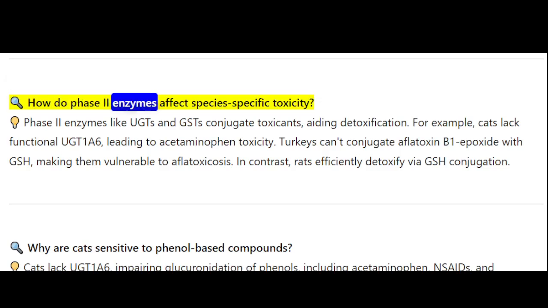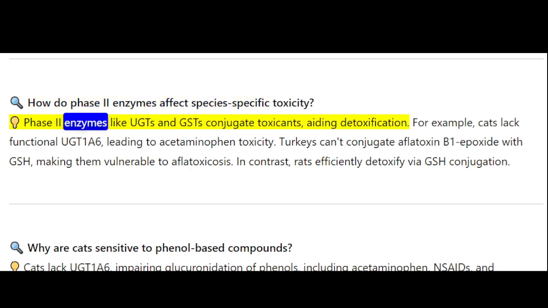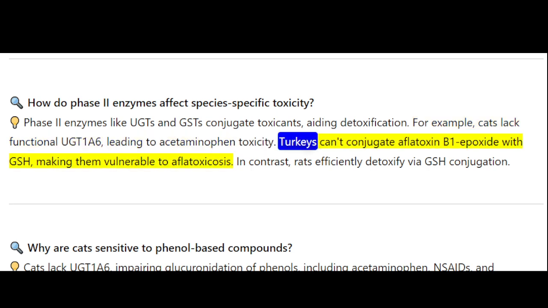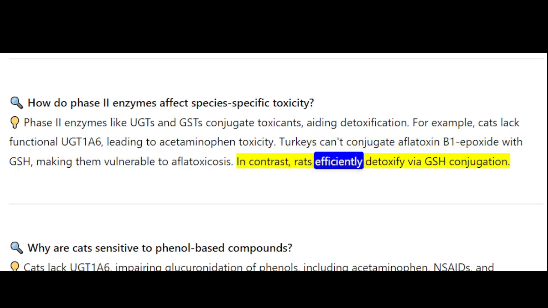How do phase II enzymes affect species-specific toxicity? Phase II enzymes like UGTs and GSTs conjugate toxicants, aiding detoxification. For example, cats lack functional UGT1A6, leading to acetaminophen toxicity. Turkeys can't conjugate aflatoxin B1 epoxide with GSH, making them vulnerable to aflatoxicosis. In contrast, rats efficiently detoxify via GSH conjugation.